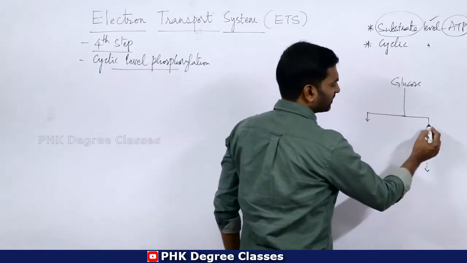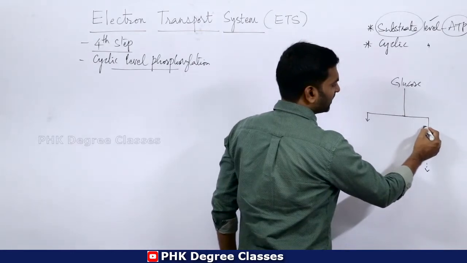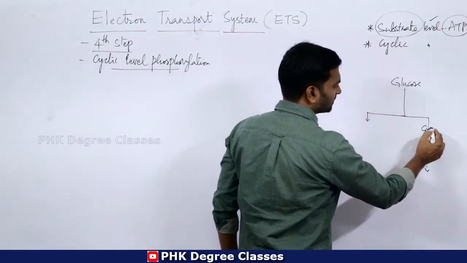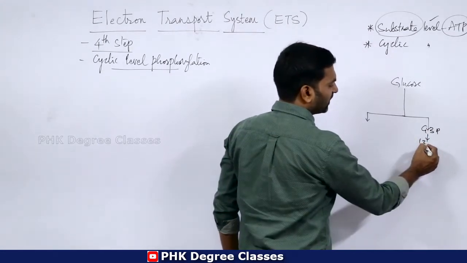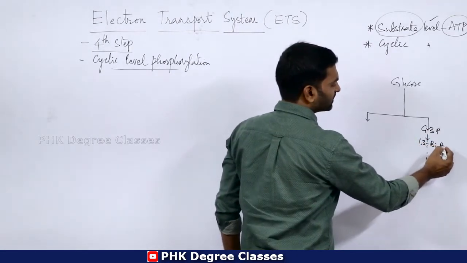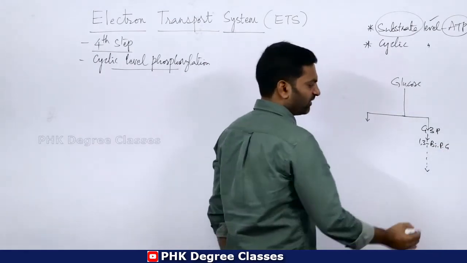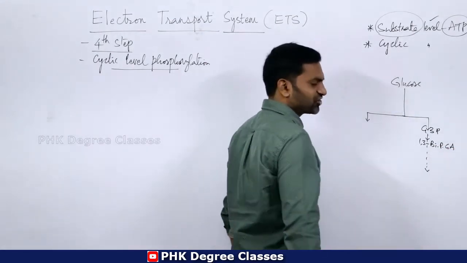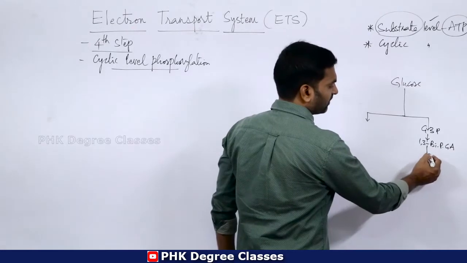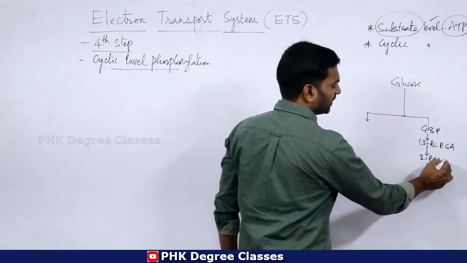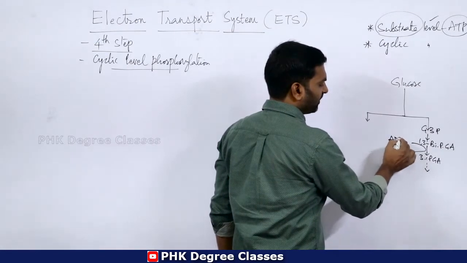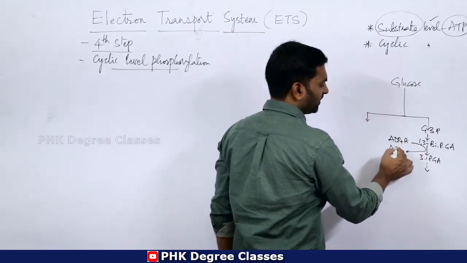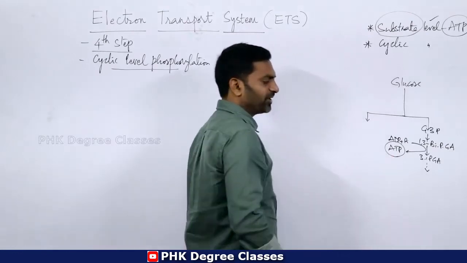Here G3P, that is glyceraldehyde 3-phosphate, is converted into 1,3 bisphosphoglyceric acid, 1,3 bis PGA. Then it is converted into 3PG. In the middle of this reaction, ADP combines with phosphate and there is a formation of ATP.